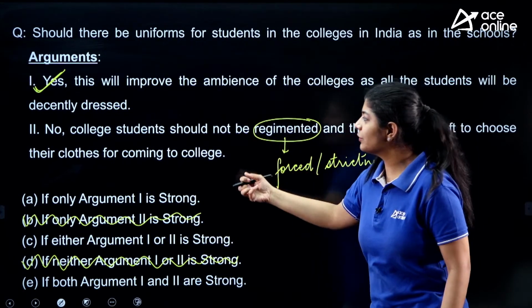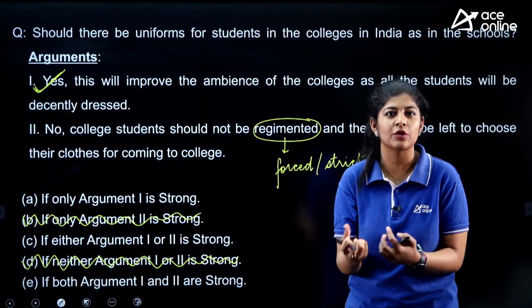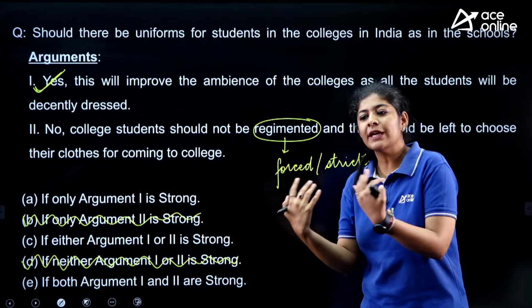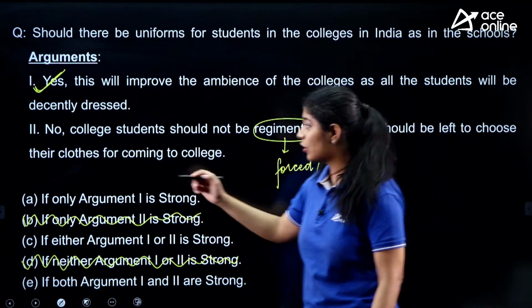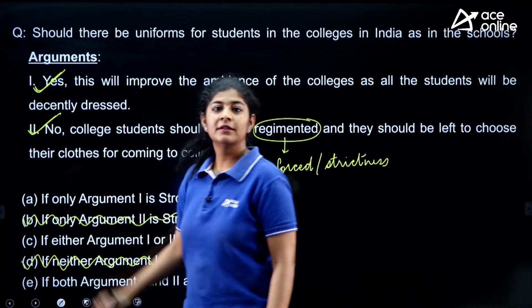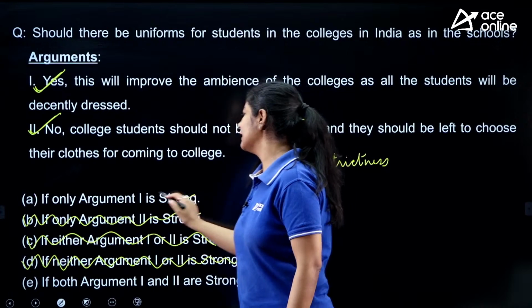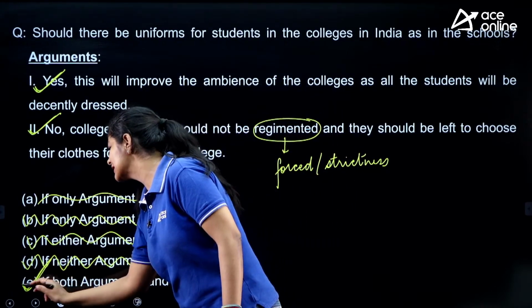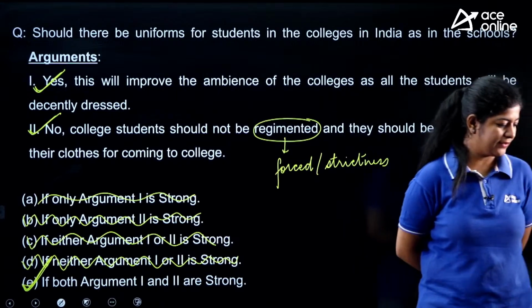So according to this one, हाँ अगर हम लोगों ने ज़्यादा मतलब ऐसे force किया student को तो वो भी सही नहीं है. उन्हें हमें ये liberty देनी चाहिए so that they can choose their clothes. So this is also my strong argument. And if both are strong arguments, that means option number E is the correct one.